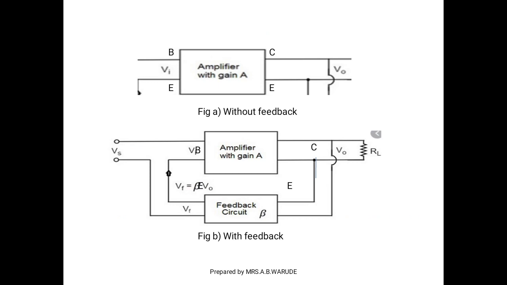See here that Vi is again the input voltage, the output voltage is V0, but from this diagram it is observed that some part of that output signal is returning back to the input. Suppose that factor is beta, and that beta is returning to the input signal, and this is called with feedback.